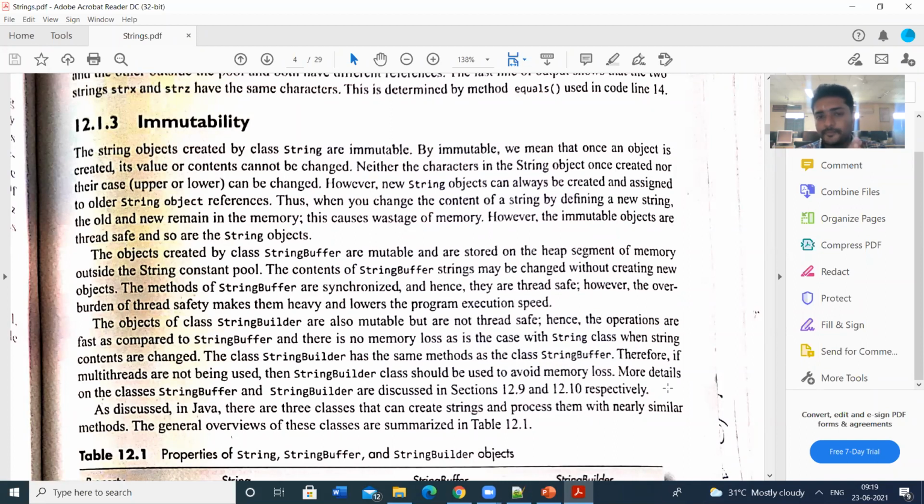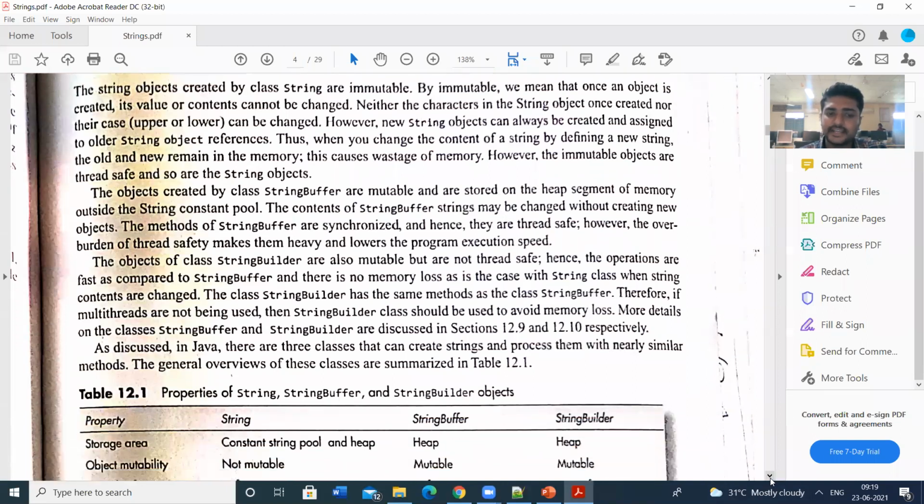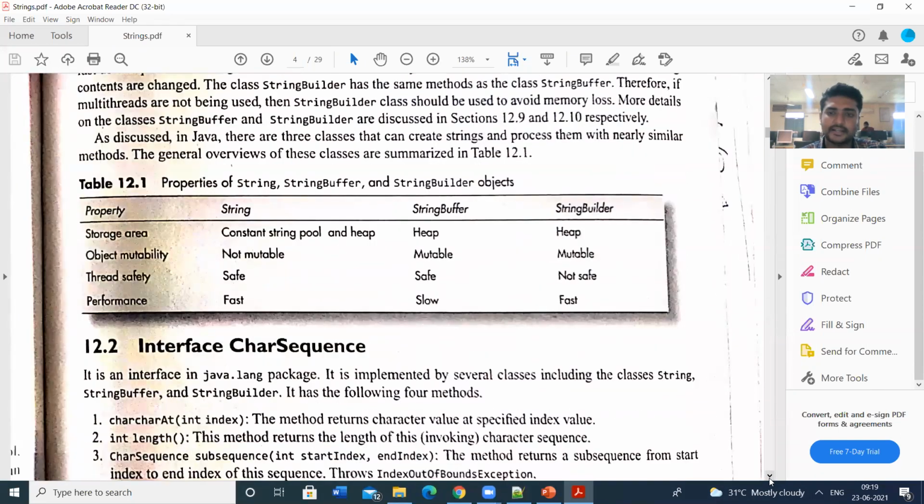So if in our application you want to edit the string, we can use the StringBuffer or StringBuilder classes. These are some comparisons between the String class, StringBuffer class, and StringBuilder class.